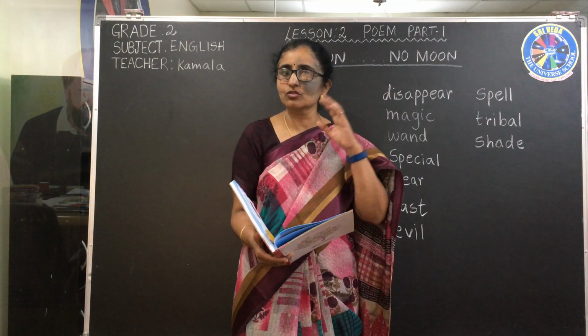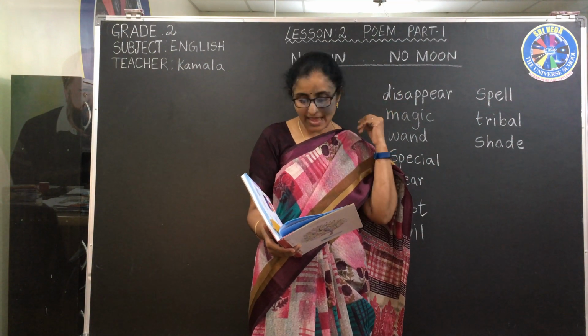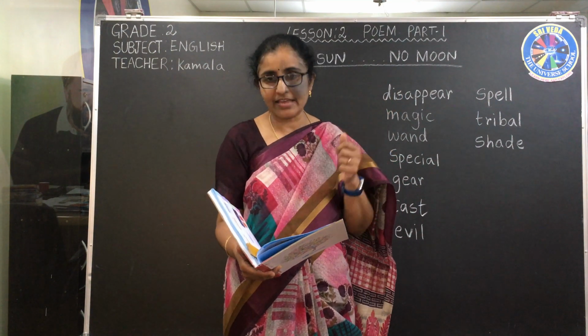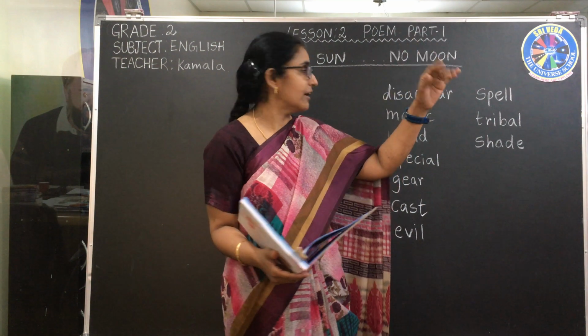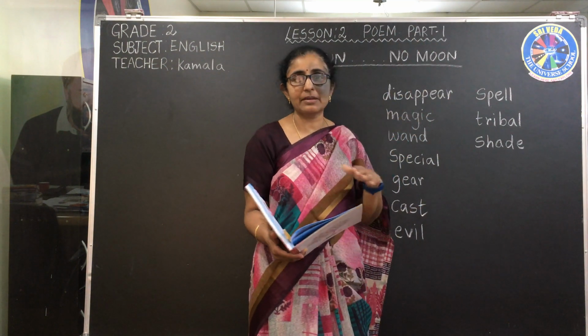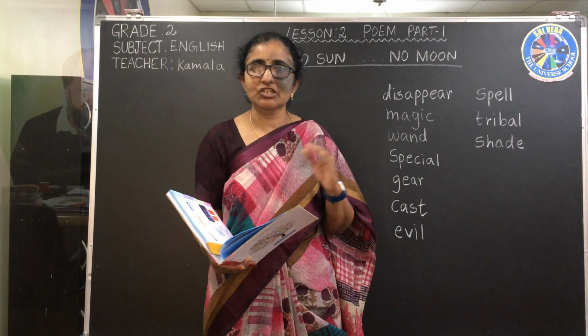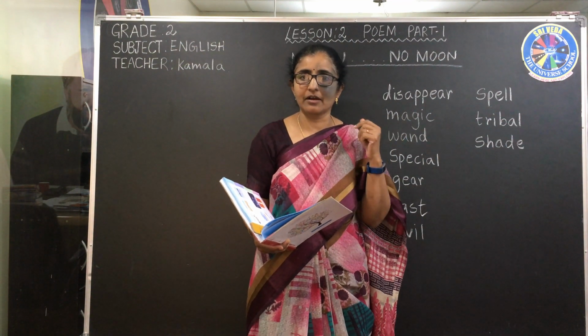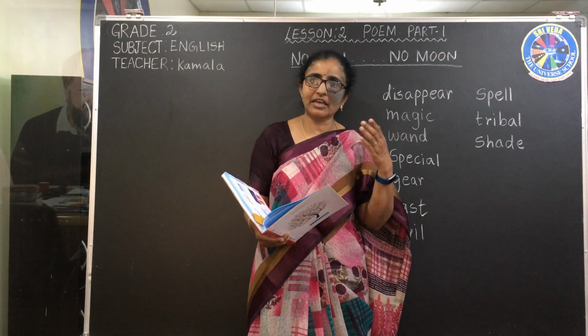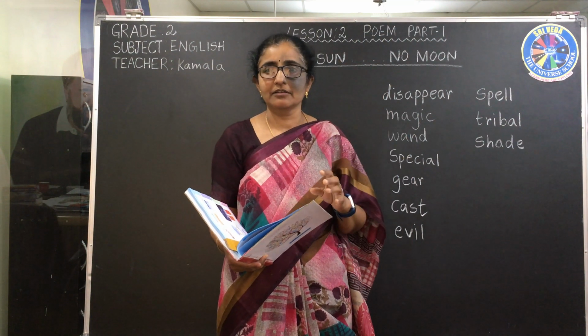She is saying that there's no sun, no moon, no sky and no stars also. Why did she make them disappear? What I told you, disappear. Disappear means vanish, to go. It means they cannot be seen. She is saying I made them disappear. How can she make them disappear? Can you make the sun and moon disappear?